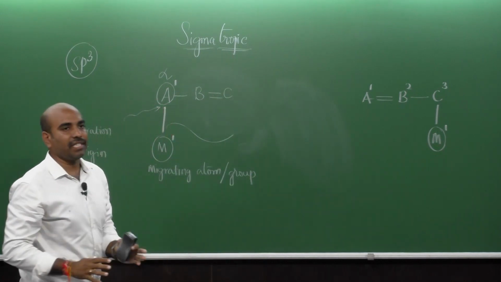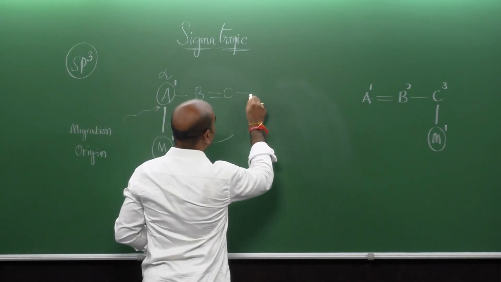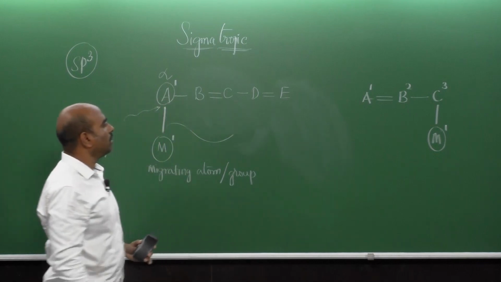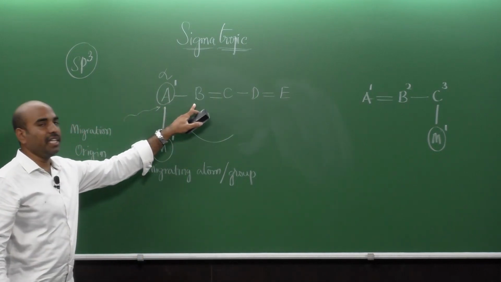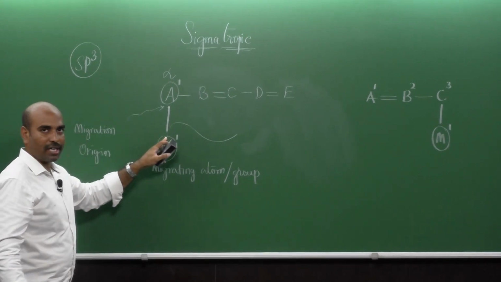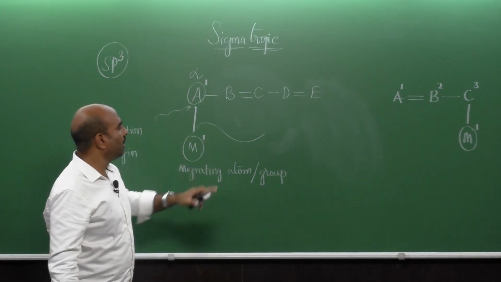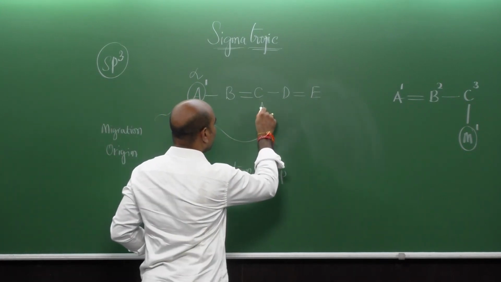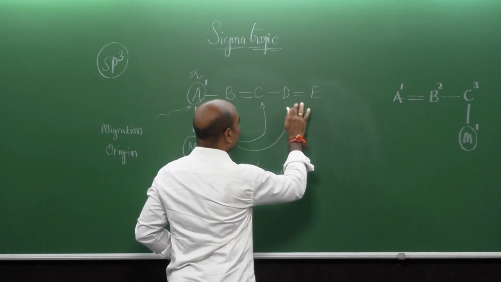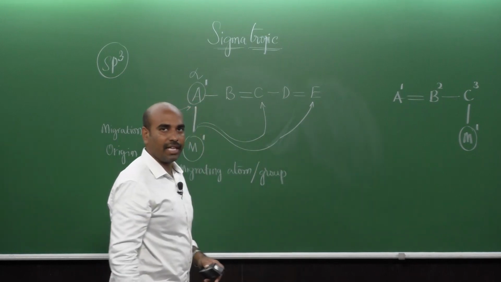So, any extension in the unsaturation. If I extend this further, now the molecule is providing another option for this migrating group or atom along with the sigma bond to have a new position, whether it can go to C or it can go to E, right.